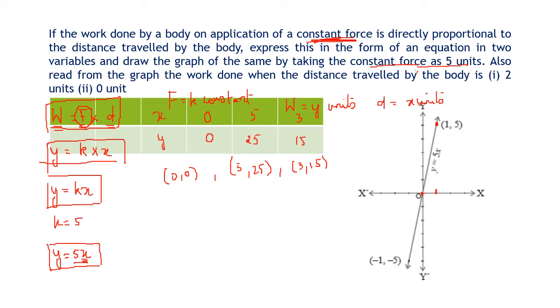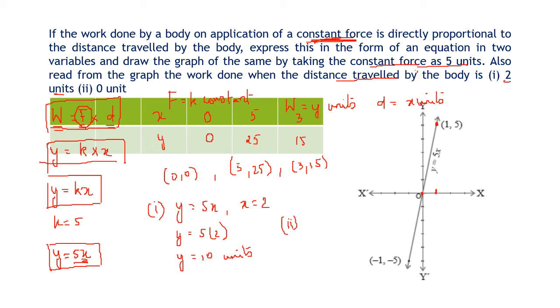Now we work out the distance traveled by the body is 2 units. So what is the first case given? The equation is y equal to 5x. In the first case, x equal to 2. Distance traveled is 2 units. So y equal to 5 into 2. So work done is 10 units.